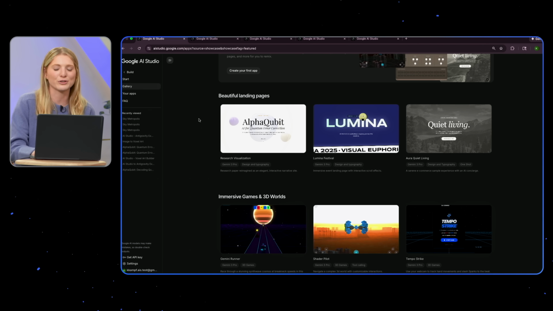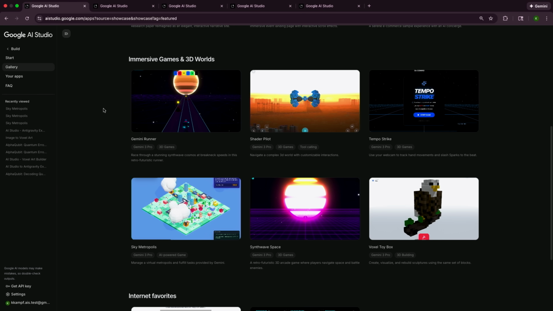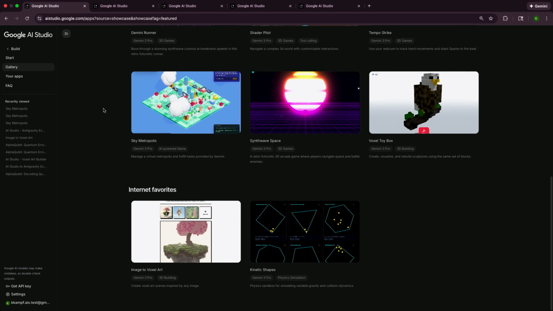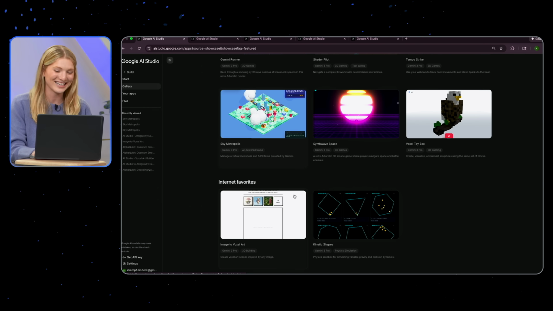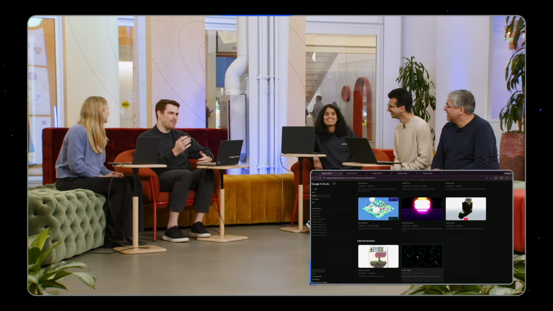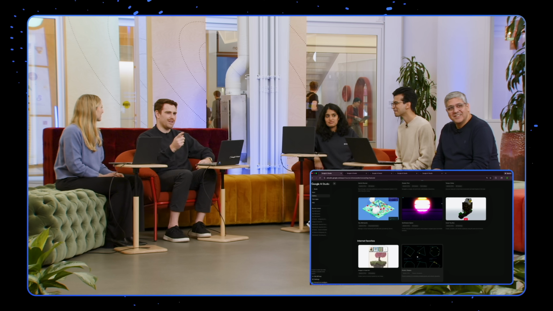So beautiful landing pages, the model is very good at web design, which Amaar will be showing some examples of. And we're super proud of the work to get 3D simulations and 3D worlds and games. So we have a bunch of examples there as well, and some internet favorites. I don't know if you all have seen the bouncing ball one, but I built this. Yeah, this was my sort of AGI moment for Gemini 3. The ball literally used to not stay in, and I was like, how do we 10x make that more complicated? I love that example.